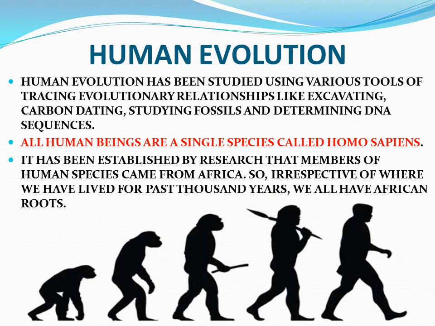Next topic is human evolution. Human evolution has been studied using various tools of tracing evolutionary relationships like excavating, carbon dating, studying fossils, and determining DNA sequences. It has been established by research that the members of the human species came from Africa. So, irrespective of where we have lived for the past thousands of years, we all have African roots.